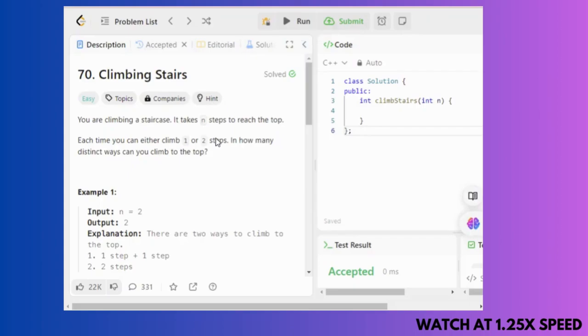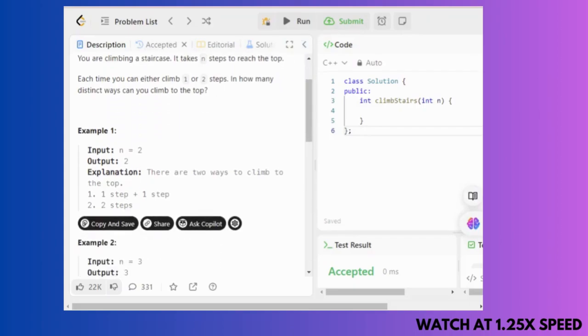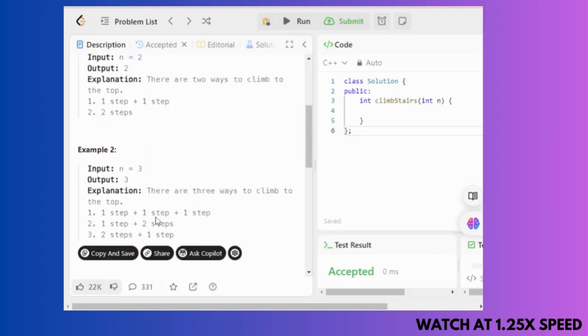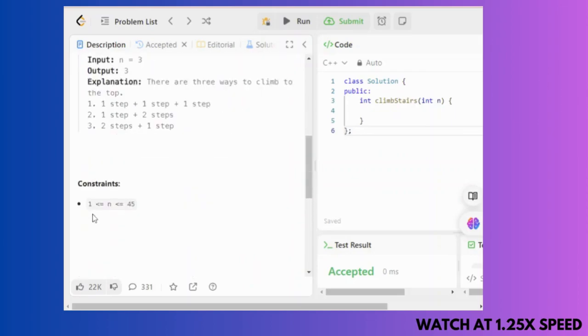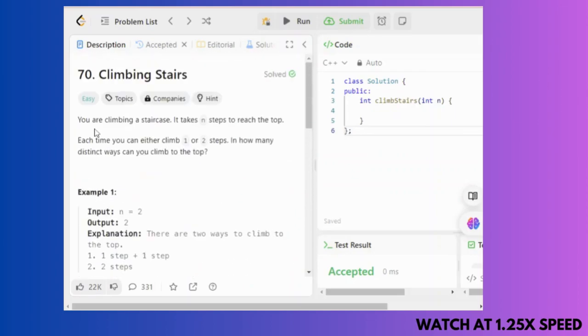This is the question on LeetCode where you have n equals 2, so the output is 2. Why 2? Because there are two different ways of reaching the top if n equals 2. Similarly, for n equals 3, there are three ways, and the constraint is this. So you have to find how many distinct ways you can climb to the top position.